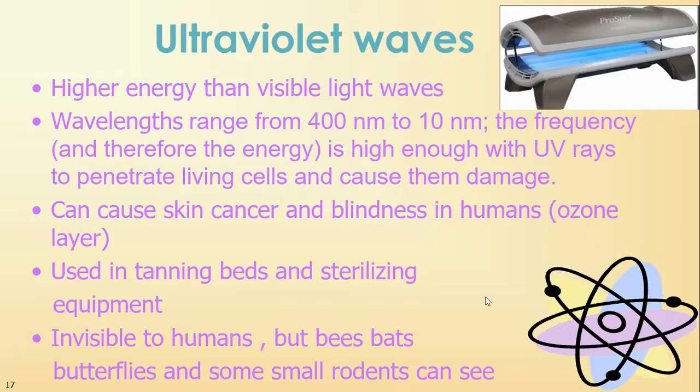Our ozone layer absorbs ultraviolet radiation very, very well, which protects us from those rays coming to the part of the earth that we live on, the troposphere. Okay, but if that ozone layer isn't there, then we're going to have these high energy waves that are going to cause skin cancer. They're also used in tanning beds and sterilizing equipment. So when you go to a tanning bed and you get tan in 15 minutes, the reason is because you are penetrating your living cells with these ultraviolet waves. They're not good for you. It's also used in sterilizing equipment. We can't see it with the eye, but bees and bats and butterflies and small rodents can all see it.